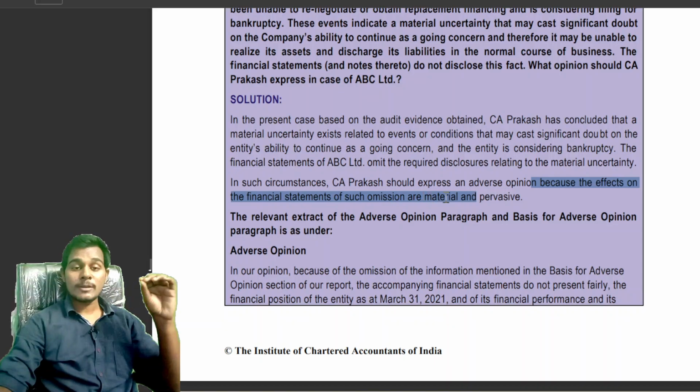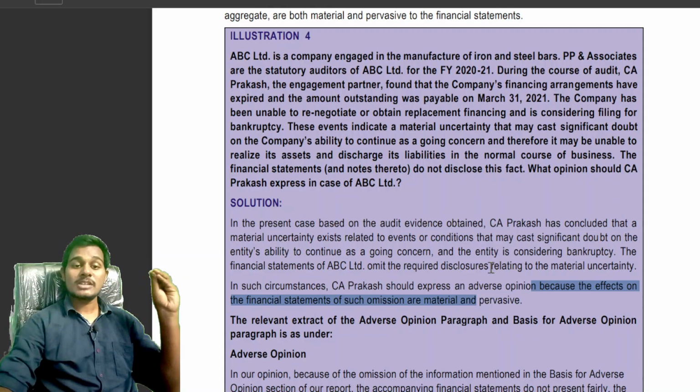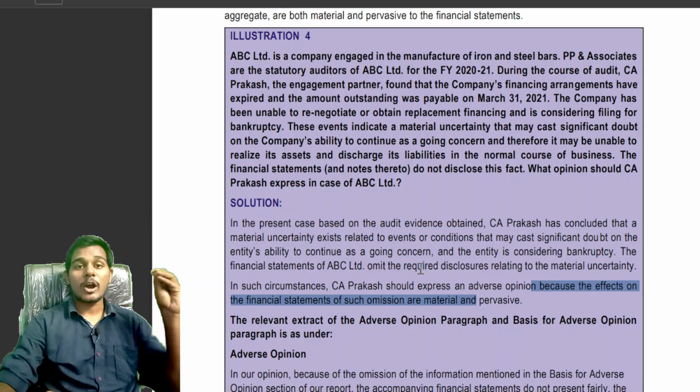In the present case, the company has not disclosed the fact of not refinancing, that is, no negotiation, or material uncertainty, or filing of bankruptcy. These three pieces of information have not been provided by the company in the financial statements or notes to accounts. Then the omission will have a significant effect on the financial statements. In such case, the auditor will issue an adverse opinion.